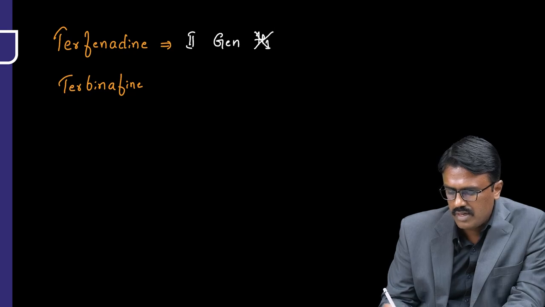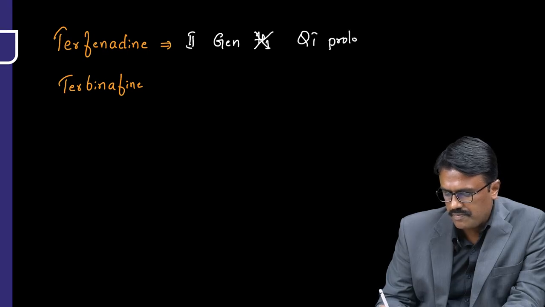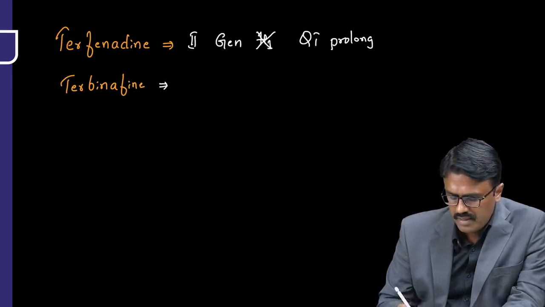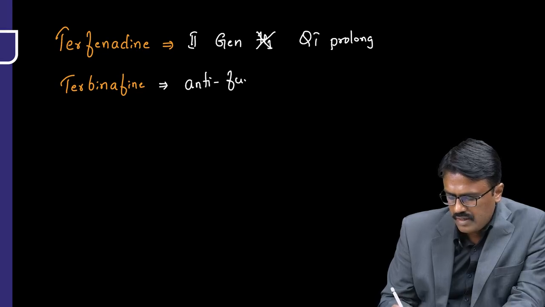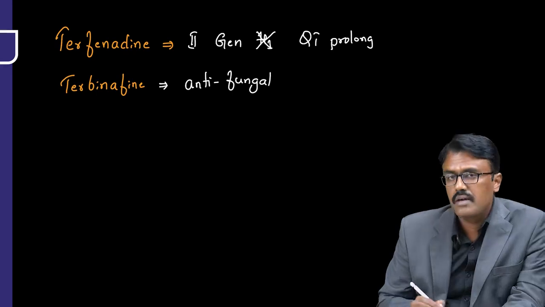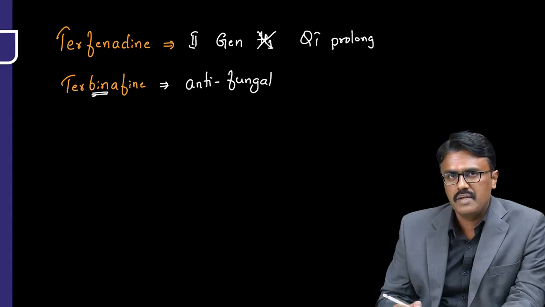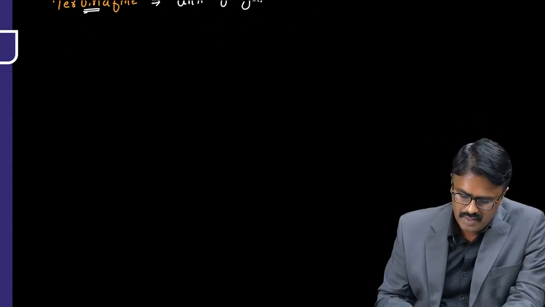So it blocks histamine and it is shown to produce QT prolongation. Terbinafine is an antifungal drug. It's an antifungal drug.